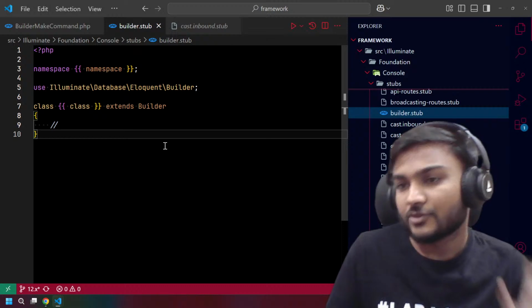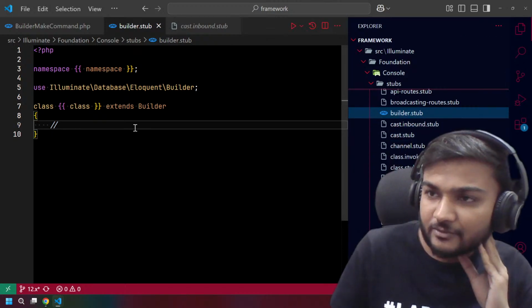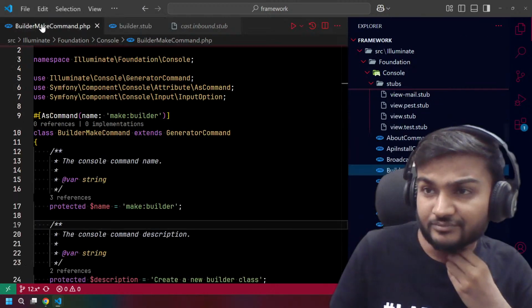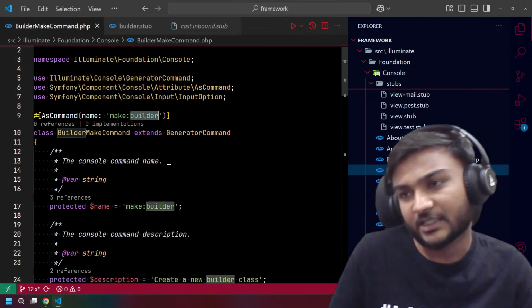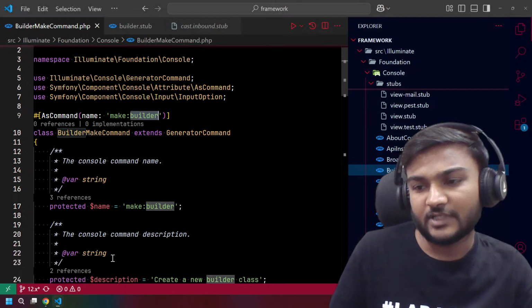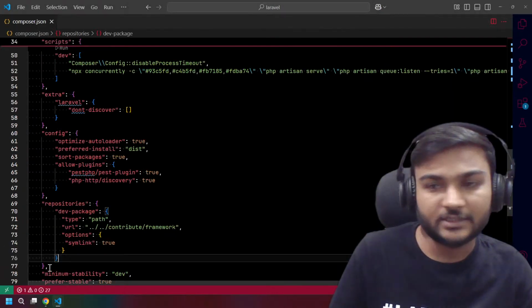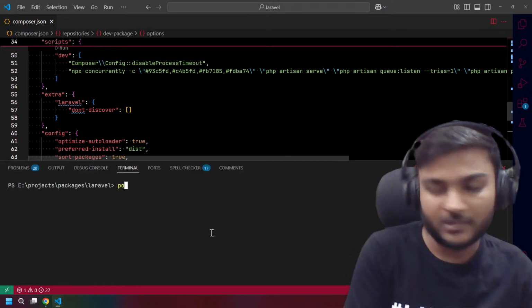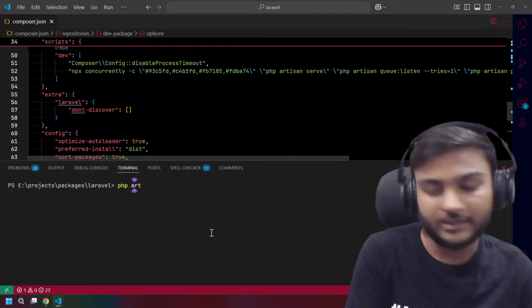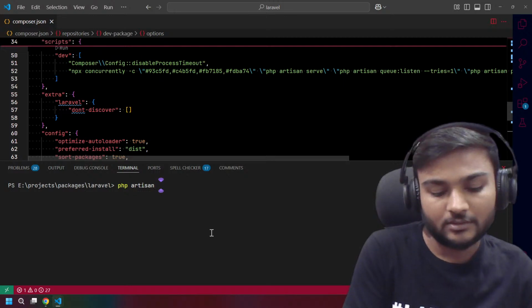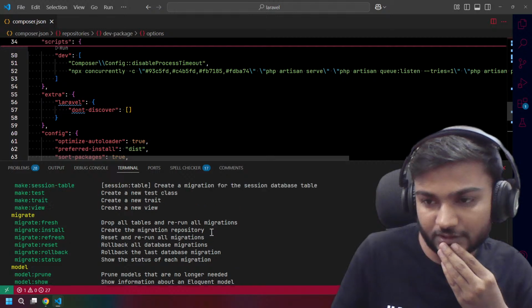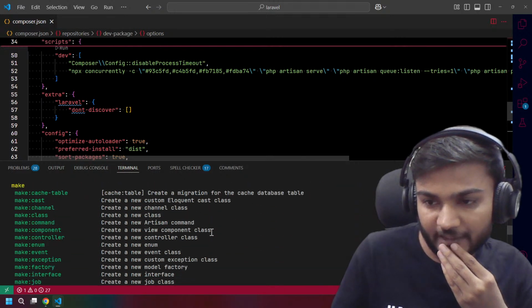Yeah, okay. So basically, we have a stub already, and we have a make builder command also, right? So let's go to the Laravel project and run PHP artisan list and try to find our make builder command in this.